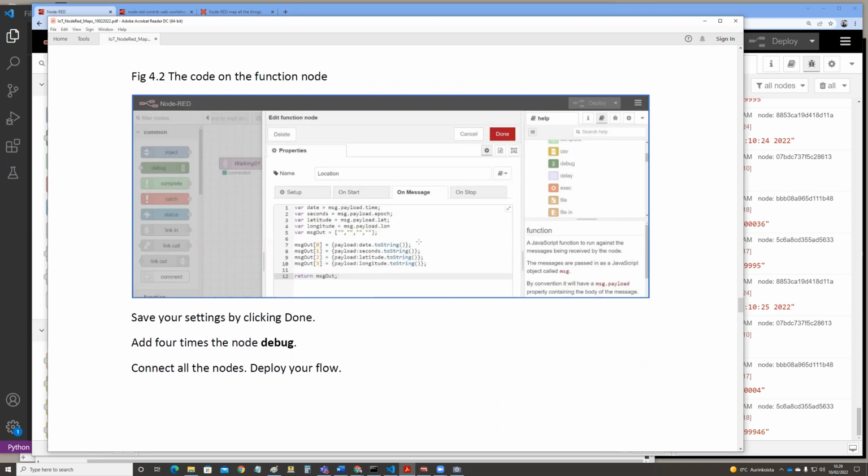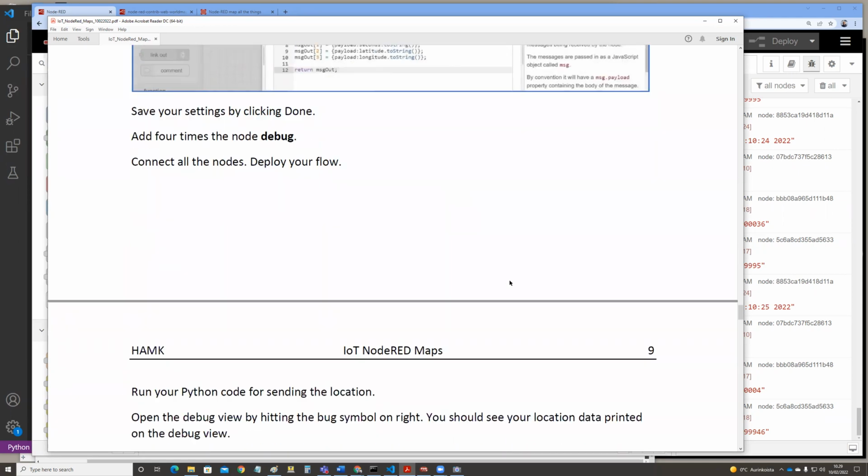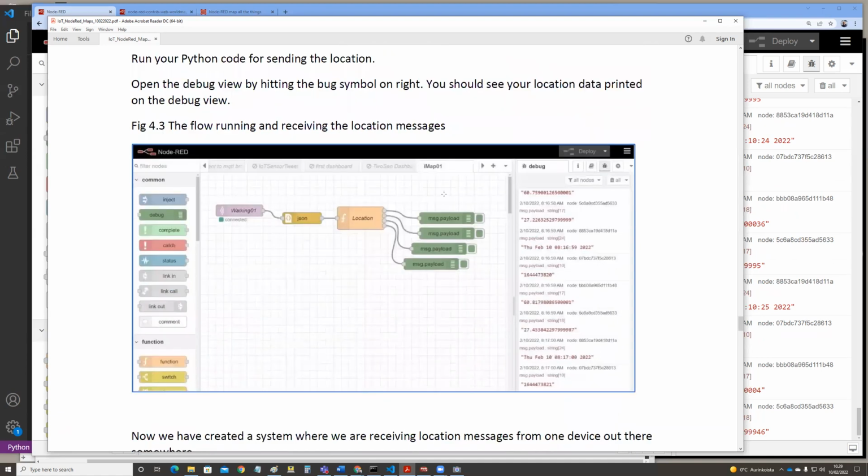And in the JavaScript we then change those variable values to the string, and then we output those out here as a message payload to the debug window in here. And so now we know that, okay, we have the device out there. In this case, it is a simulated device.